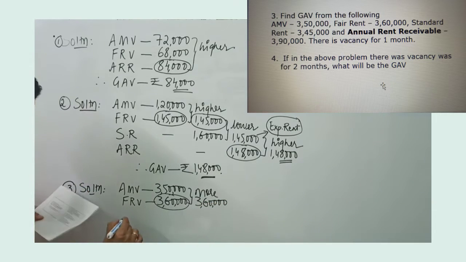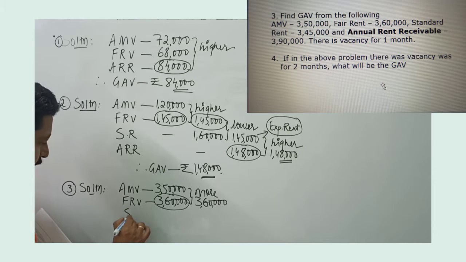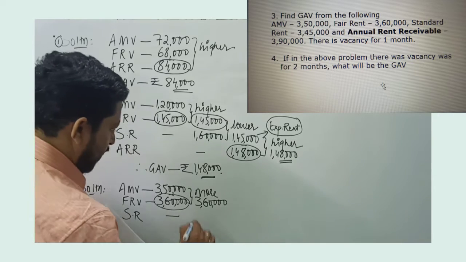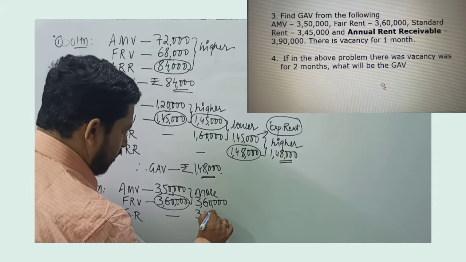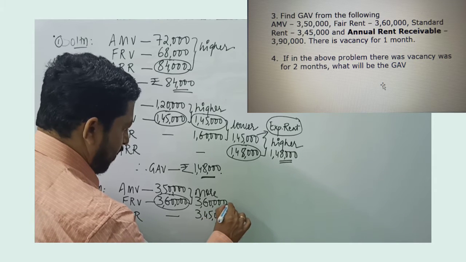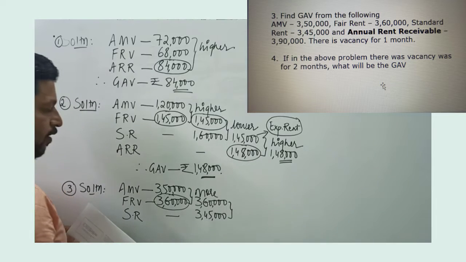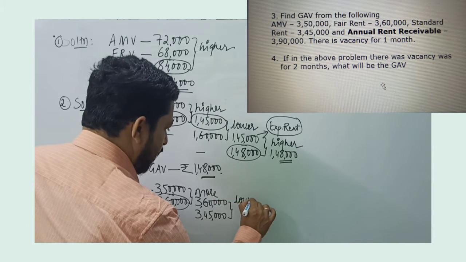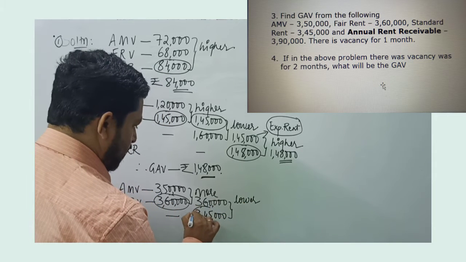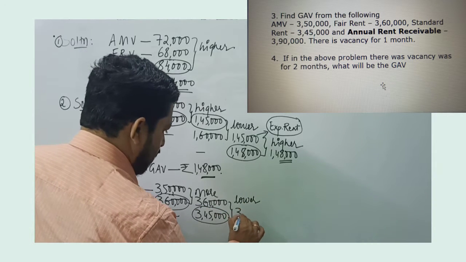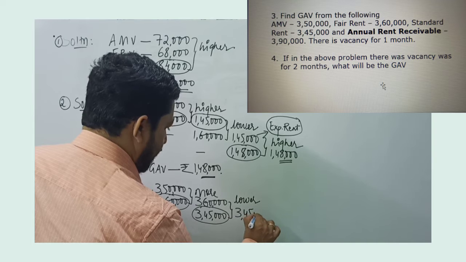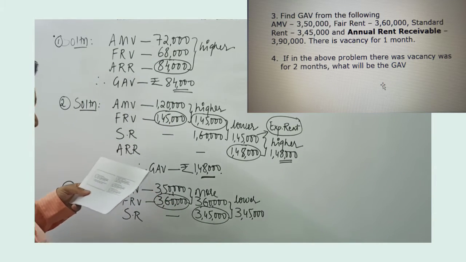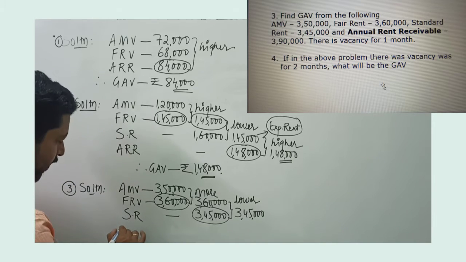Now this is compared with standard rent, which is 3,45,000. In the second step, among the two, whichever is lower. So standard rent 3,45,000 is lower. So I take that 3,45,000.